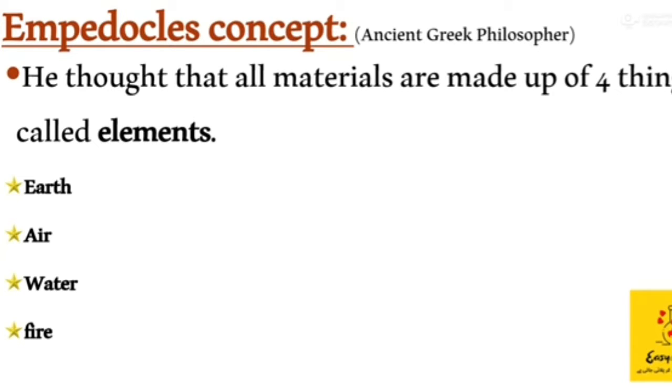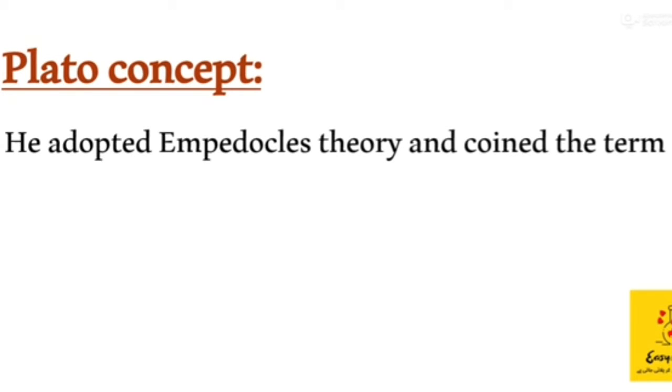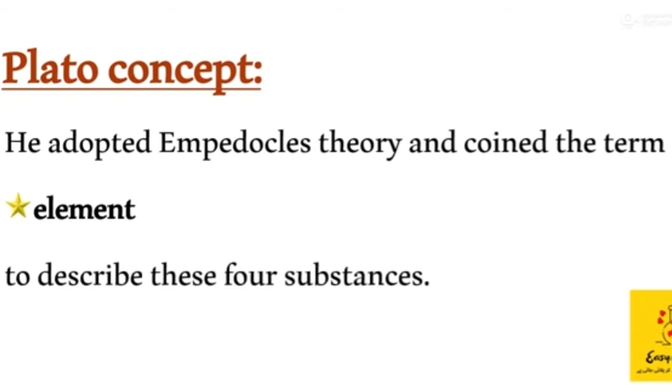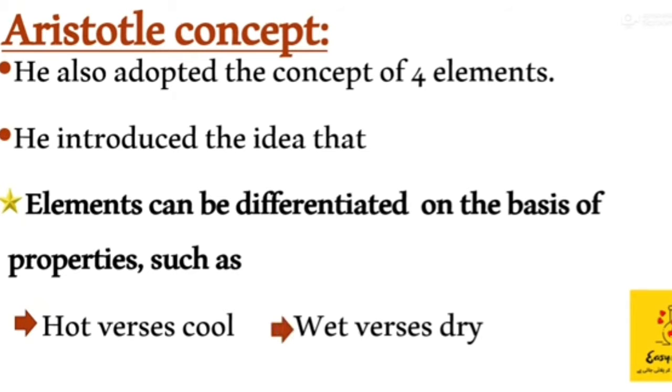Another philosopher named Plato adopted Empedocles' theory, and instead of using four terms, earth, air, water, and fire, he used just one term, which is element. The third philosopher was Aristotle, who adopted the concept of four elements, and he introduced the idea that elements can be differentiated on the basis of properties, such as some elements are hot, some are cold, some are wet, and some are dry.